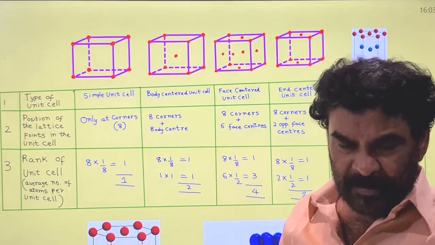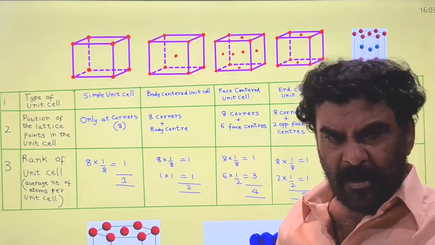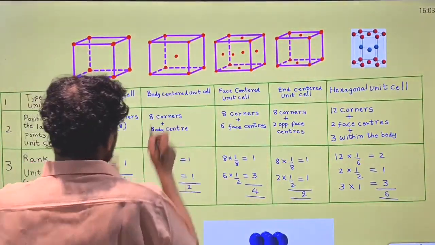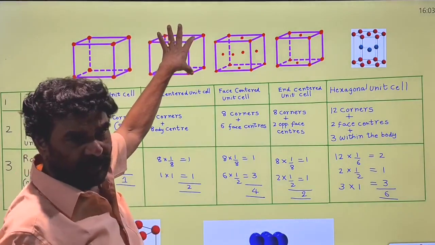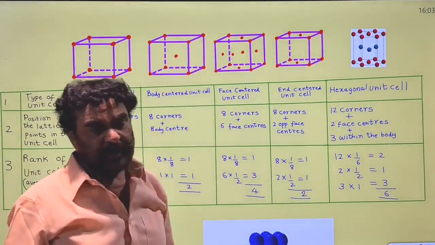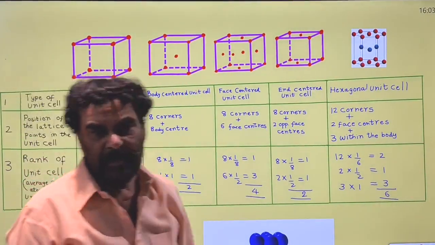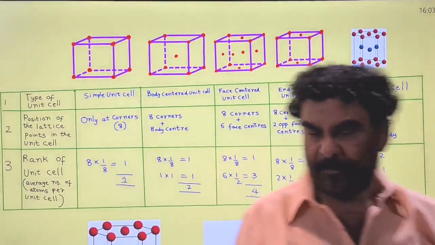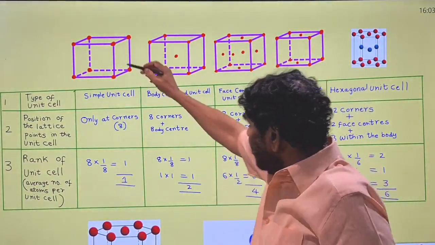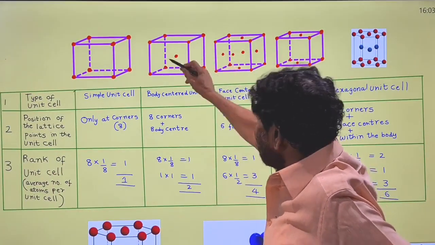Motif, basis and lattice point are all one and the same. If you come to the other type, along with the corners, one is present at the center of the cube. Total number involved is 8 plus 1, 9.